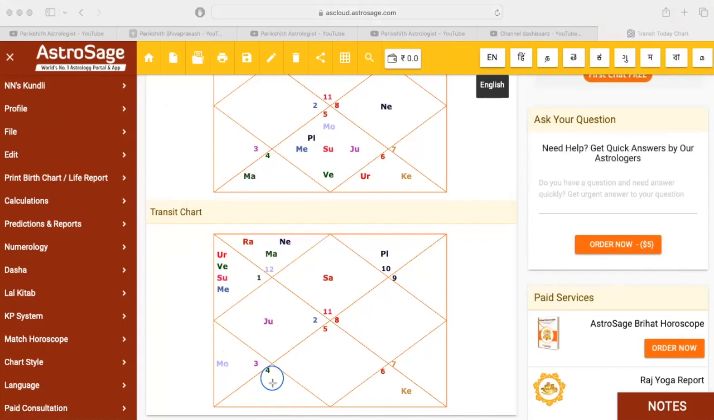So in the August time period, the person will get a huge job offer, since Sun will be sitting in the sixth house, and Rahu will be sitting in the second house. So Sun will be sitting here, and Mercury will again be sitting somewhere around here. Okay. So these are the periods where the person will be getting a job.